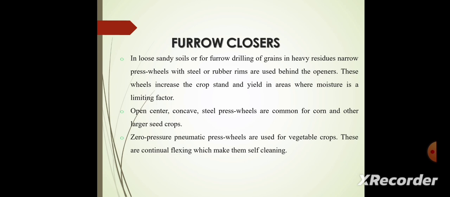Next, the open center or concave steel press wheels are common for corn and other larger seed crops. Next, zero pressure pneumatic press wheels are used for vegetable crops. These are continually flexing, which makes them self-cleaning.